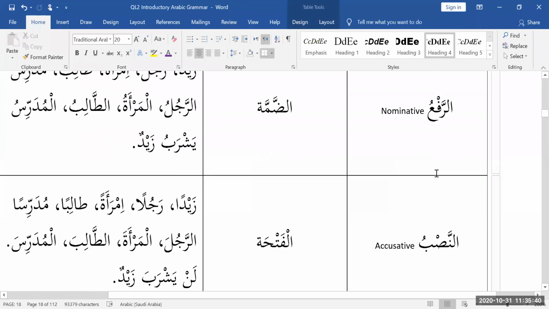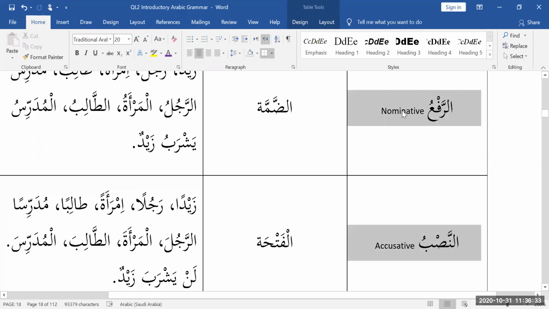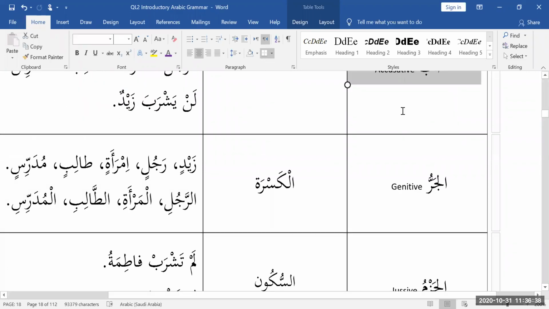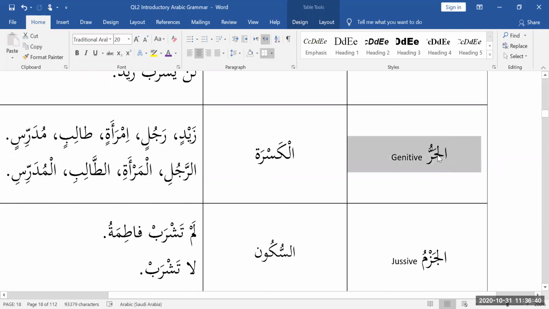So the first two states are rafa and nasab. An ism can be in the rafa, a mudari can be in the rafa, an ism can be in the nasab, and the mudari also can be in the nasab. So rafa and nasab are used for ism and mudari. However, jar is only for ism and jazm is only for mudari.